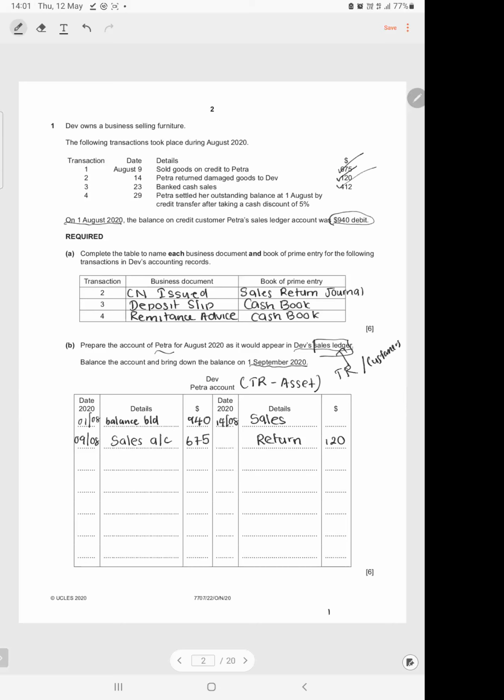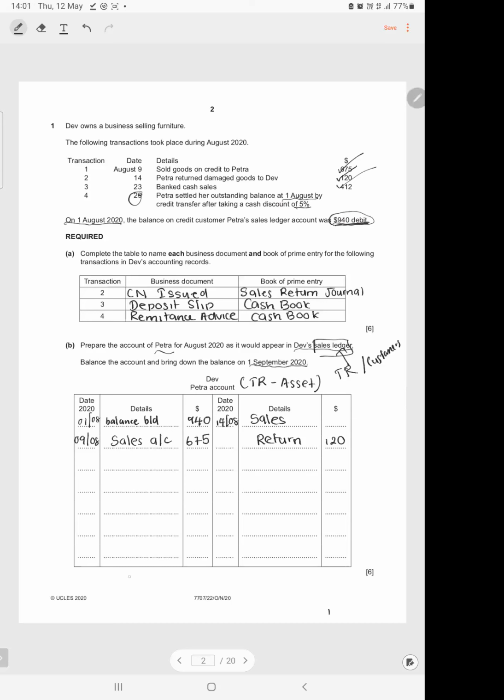Finally, on the 29th, Petra settled the outstanding balance on 1st August by taking a discount of 5%. How much did Petra owe us in the beginning of the month? 940, and there's a cash discount of 5%. This is a discount allowed because Petra is a customer.